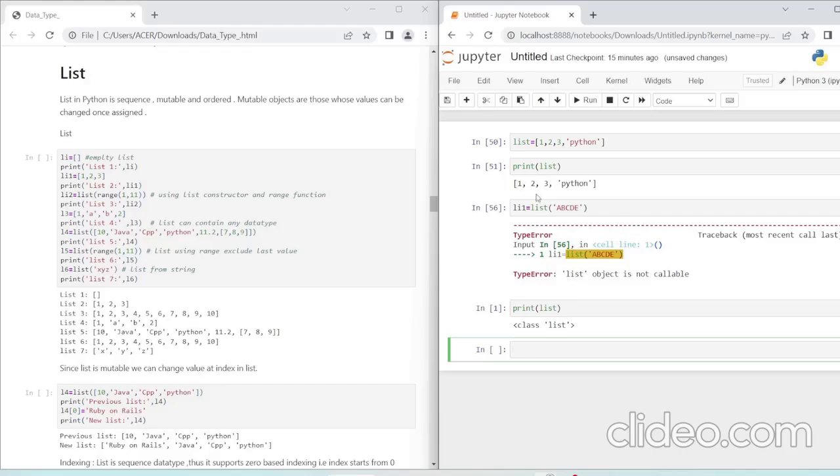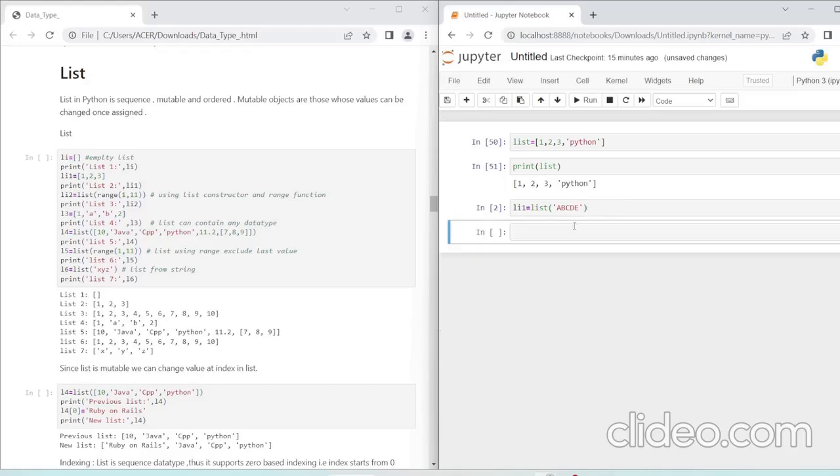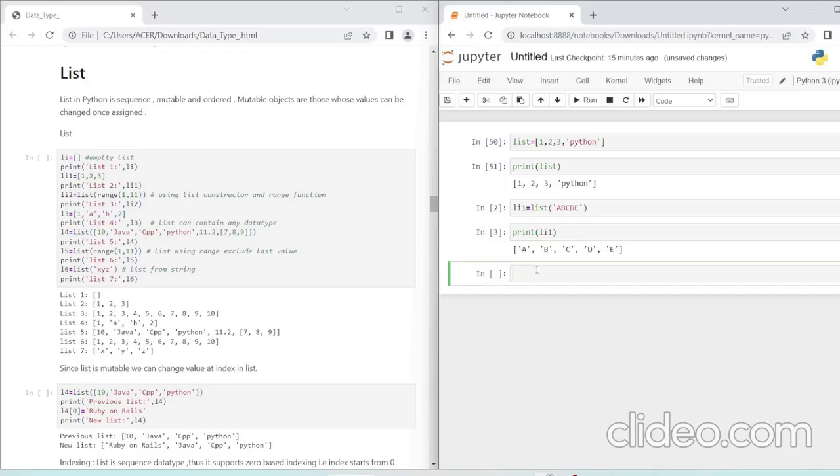It's not printing this list. So I was telling you about A, B, C, D, E. It will make a list containing A, B, C, D, E. So I will print li1. Okay, A, B, C, D, E.